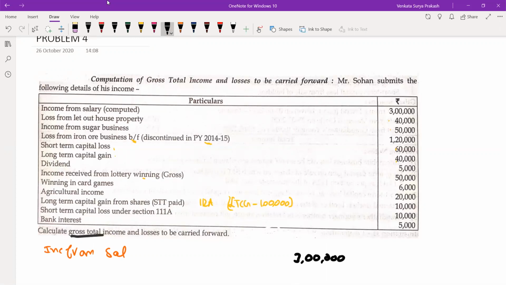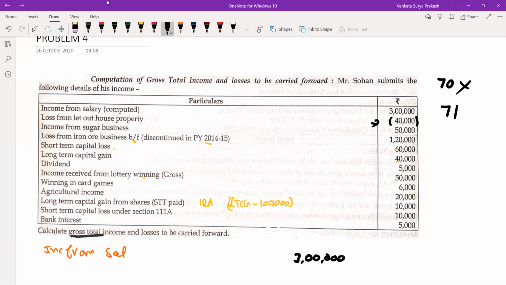Now, you are having loss from house property. The difference between this and the previous problems is that in the previous problem, you had house 1, house 2, house 3. In this problem, you have only one house, and that house is giving a loss. So application of section 70 is not possible. So I will go to section 71, inter-head. What does section 71 say? Loss from house property can be set off with income from salary, with profits and gains from business or profession, with capital gains, or with income from other sources. So there is no restriction.